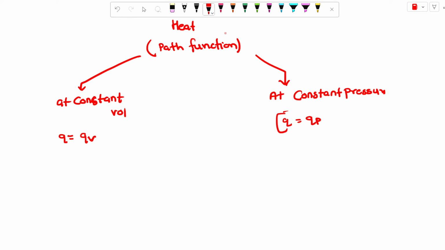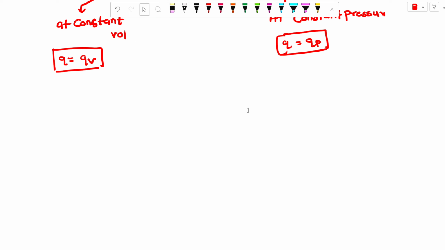So at constant pressure we write Qp, and at constant volume in place of Q we write Qv. Now we can also calculate the value of Qv and Qp. How do we calculate them? We can use the first law of thermodynamics.